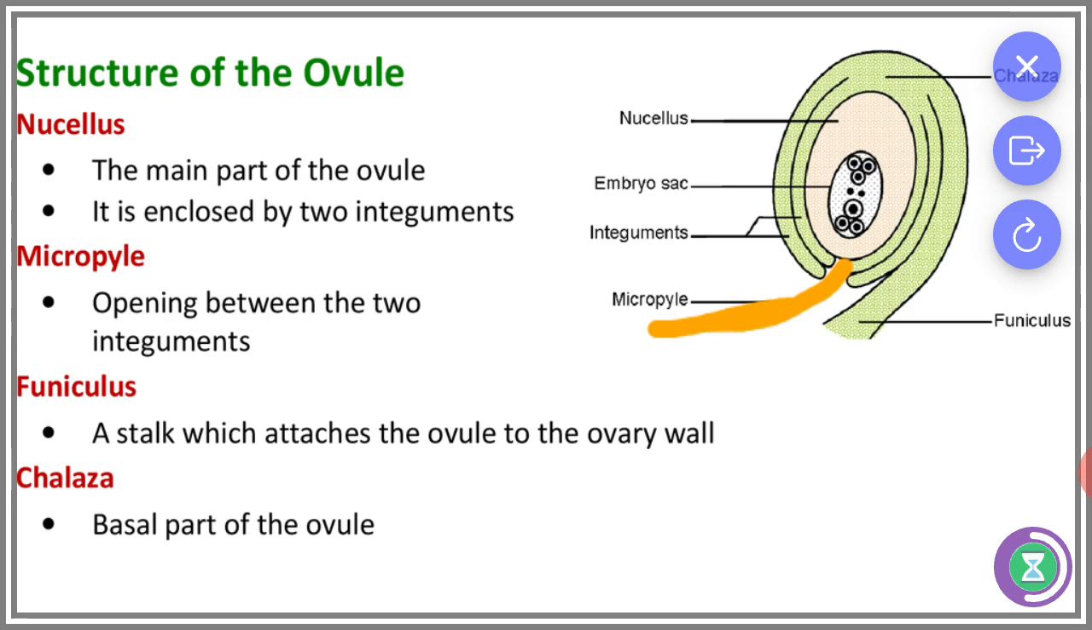And the funiculus is a stalk which attaches the ovule to the ovary wall. This is the funiculus. And the chalaza is the basal part of the ovule.